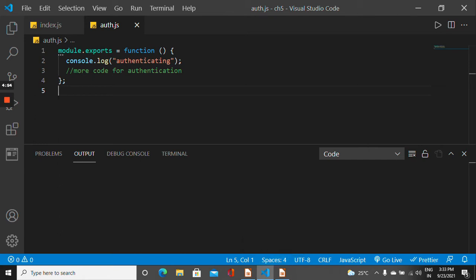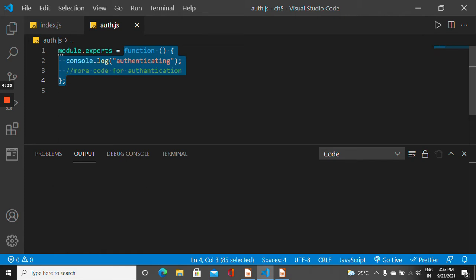Here I have written a simple Node.js code where this is a function which I'm going to use for authenticating a user. And as you all know, any Node.js file is a module, and the functions and variables that we write in that module become the private members of that module or file.